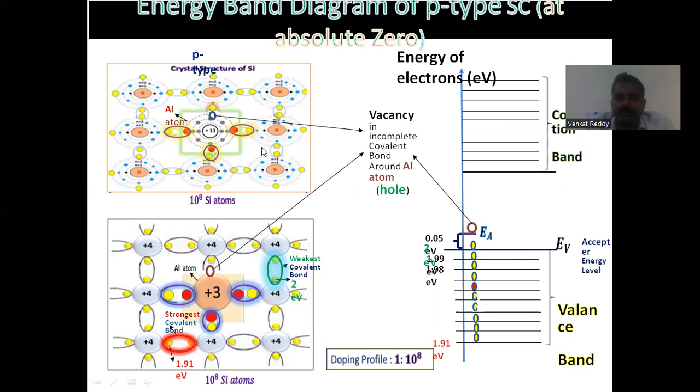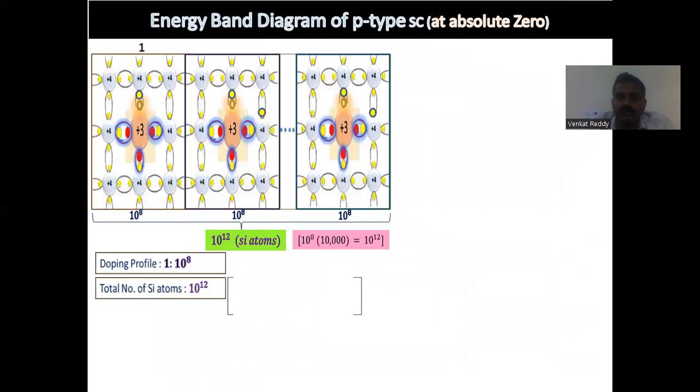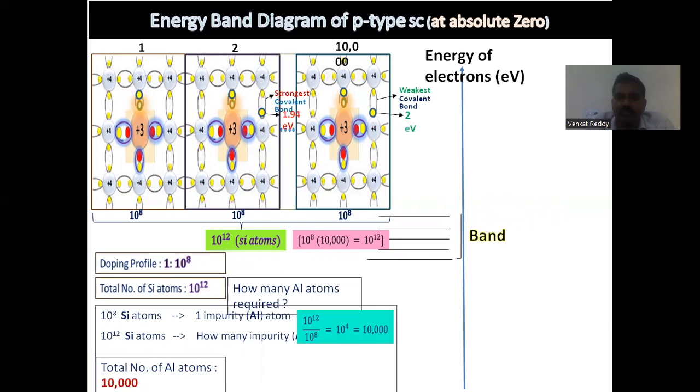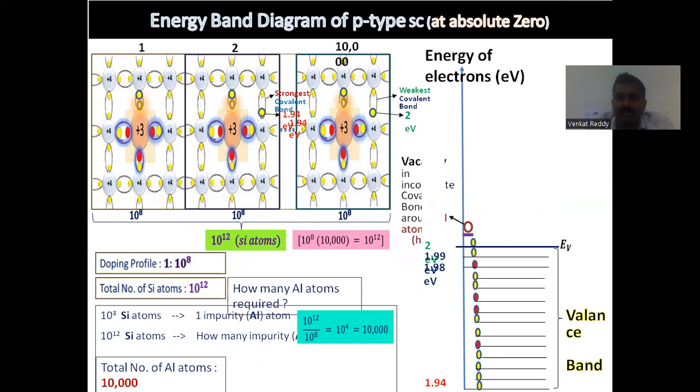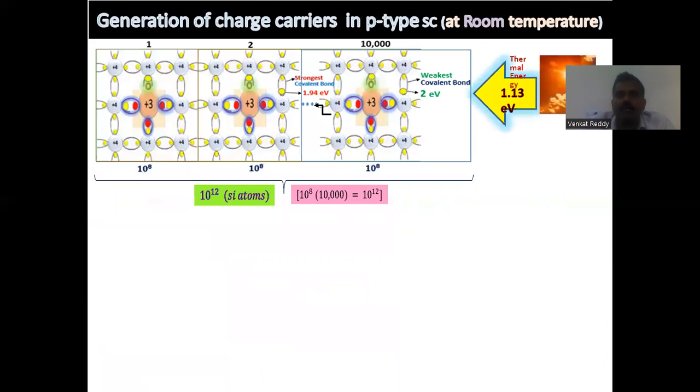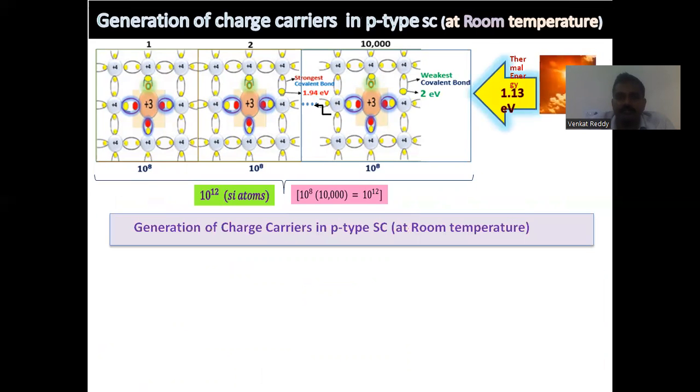For p-type semiconductor materials, holes are the majority carriers. These holes are placed at the acceptor energy level. When temperature is increased or external energy is applied, electrons from the valence band move to the acceptor energy level, and in that way hole and electron movement is generated, which leads to the conduction of electricity.